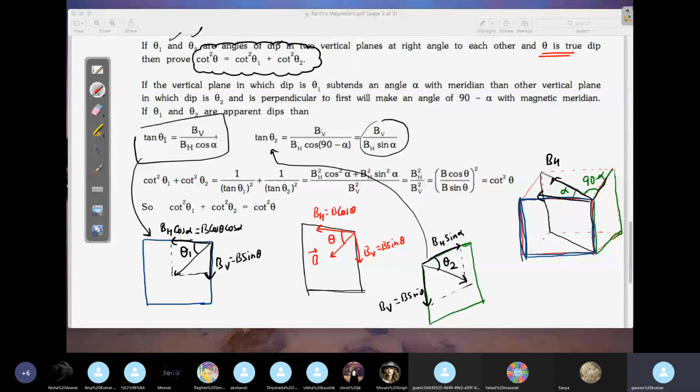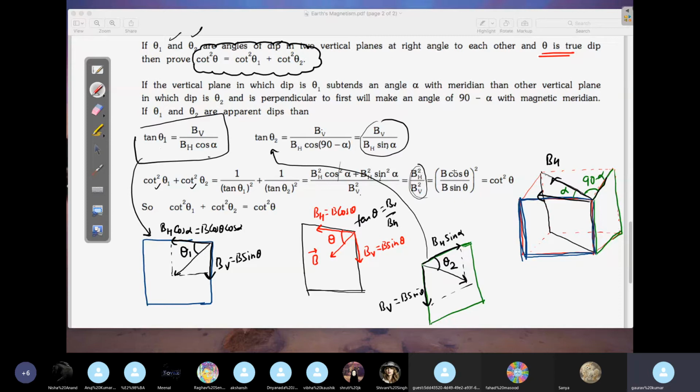So now, if I take the reciprocal and square, cot square theta 1 plus cot square theta 2 will be equal to what? Reciprocal and square, so what you will get is the squares of these two by BV square. This cos square plus sin square is 1. So you'll get BH square by BV square. Now we know what tan theta is from here. Tan theta is basically your BV by BH. So cot theta will be BH by BV.